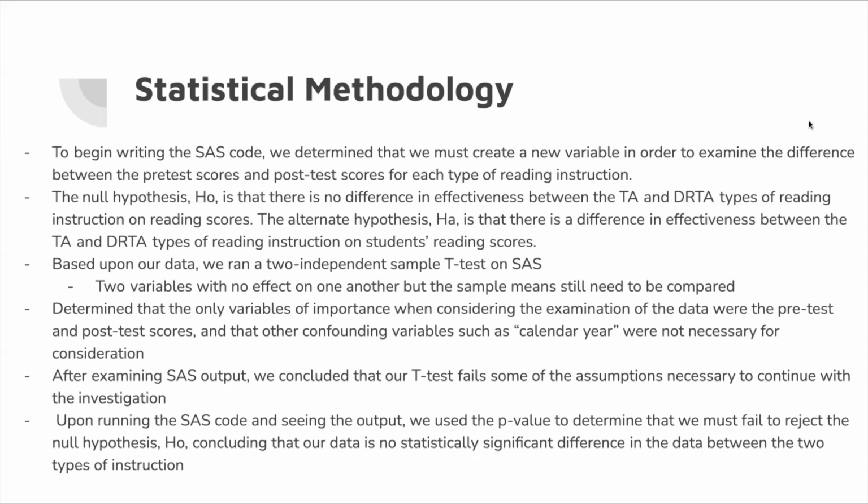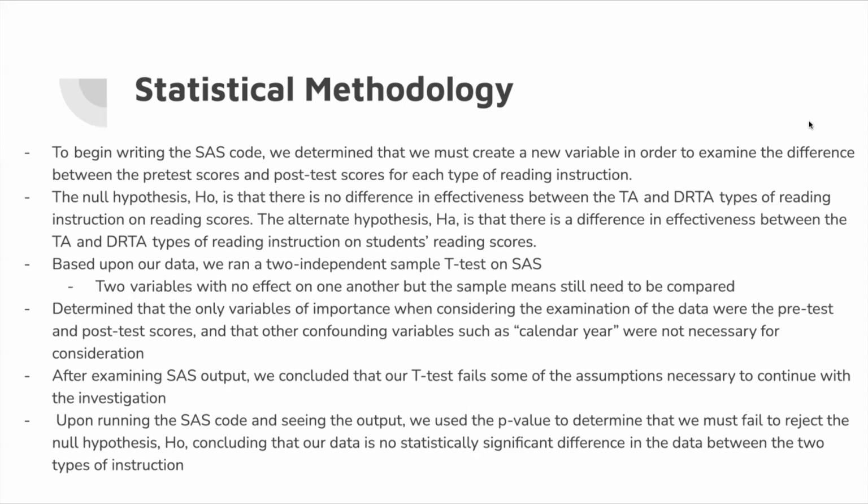Additionally, after running the SAS code and seeing the output, we use the p-value to determine that we must fail to reject the null hypothesis, concluding that our data is not statistically significantly different between the 2 types of instruction. We typically use the alpha value of 0.05 as a comparison value for the p-value.